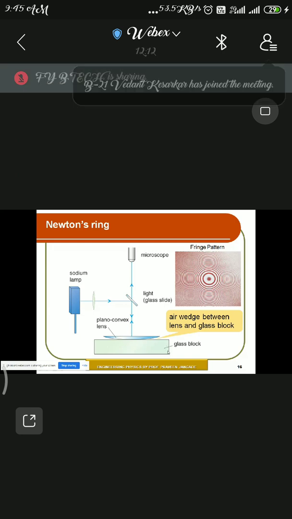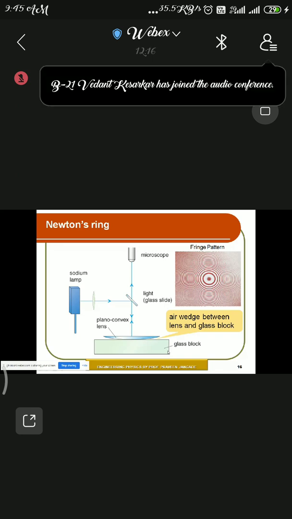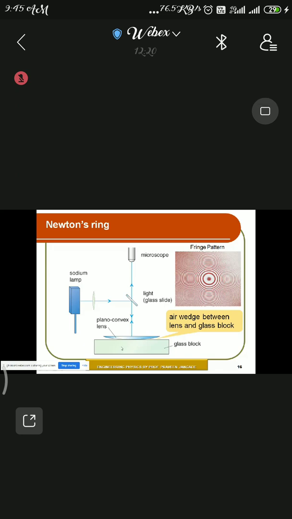While writing the answer for Newton's ring, what will you write? Consider a glass block which is placed at the bottom, and above this glass block there is a plano-convex lens. The plano-convex lens means one side is convex and the other side is a plane surface, therefore it is known as a plano-convex lens.